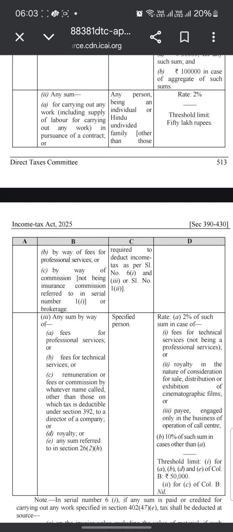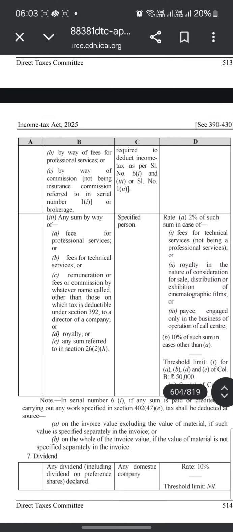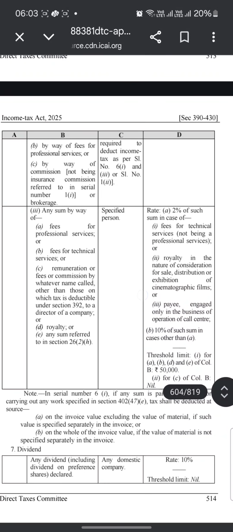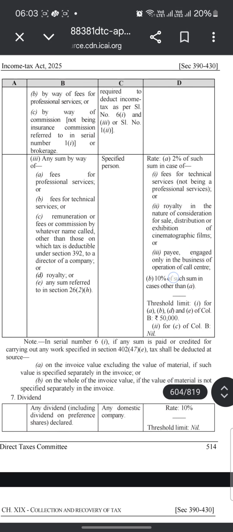Any person being an individual or family, other than the persons required to deduct under serial number 61 or 62 and serial number 12. If that is not there, then they will be deducted as per this provision.